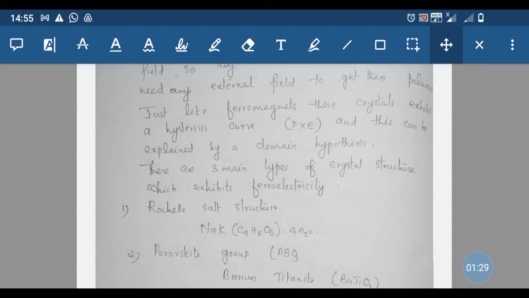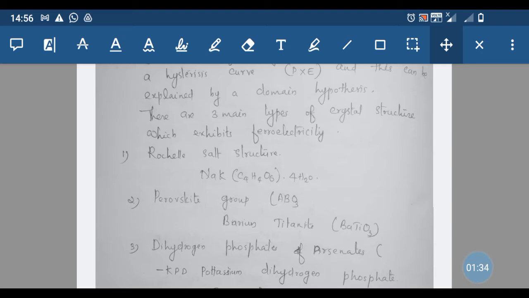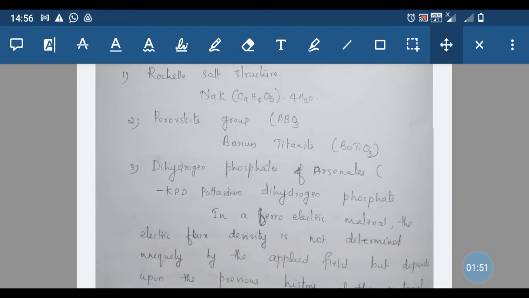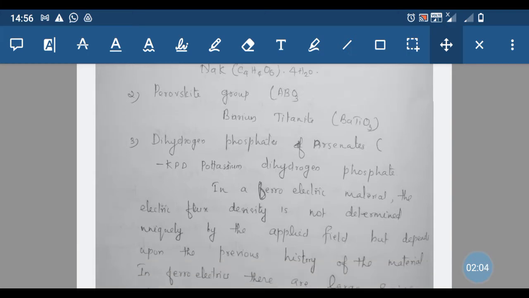There are three main types of crystal structures which exhibit ferroelectricity. The first one is the Rochelle salt structure, which is of this form: NaKC4H4O6·4H2O. Another one is the perovskite group, ABO3, where as an example we can say barium titanate is a perovskite. Then another type of material which shows ferroelectric properties is the potassium dihydrogen phosphate, or KDP, type materials.